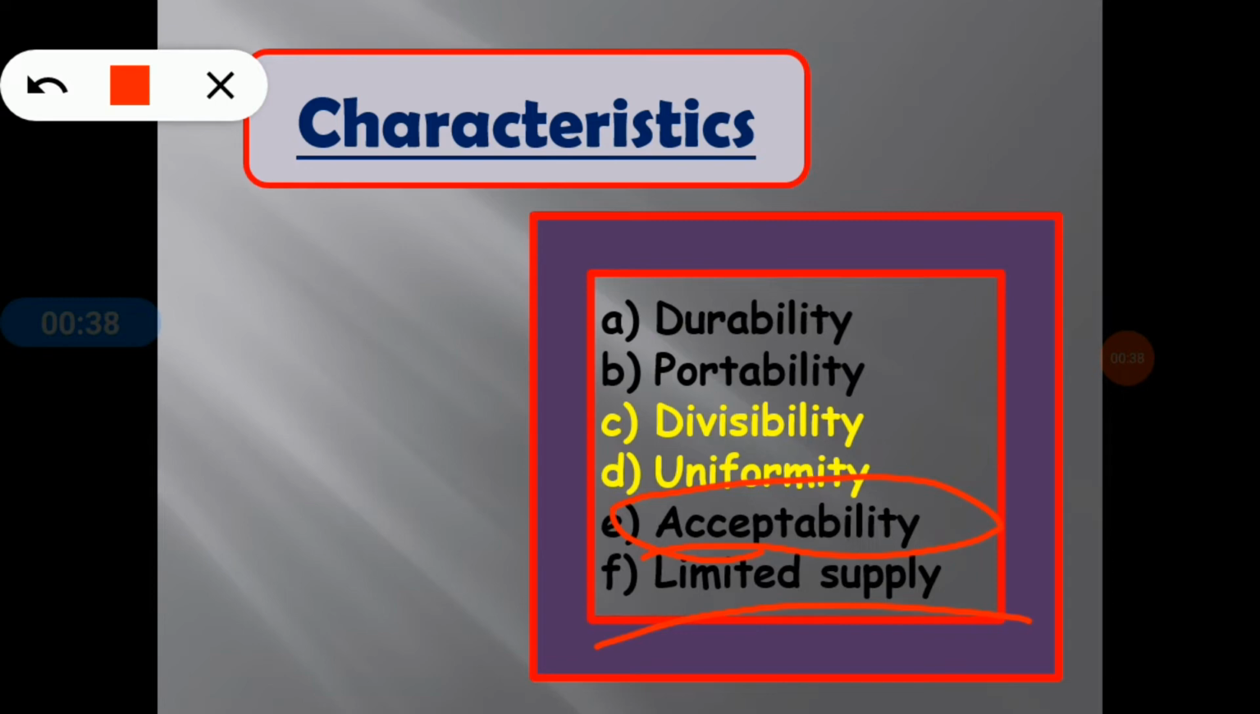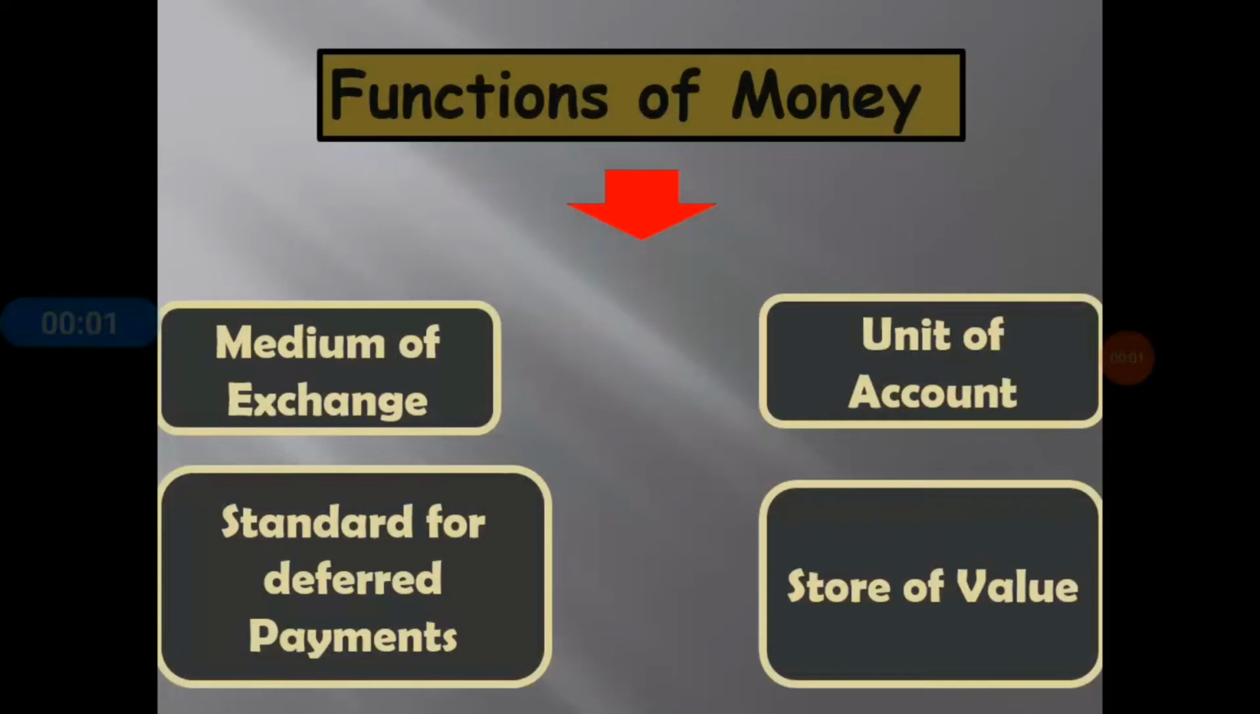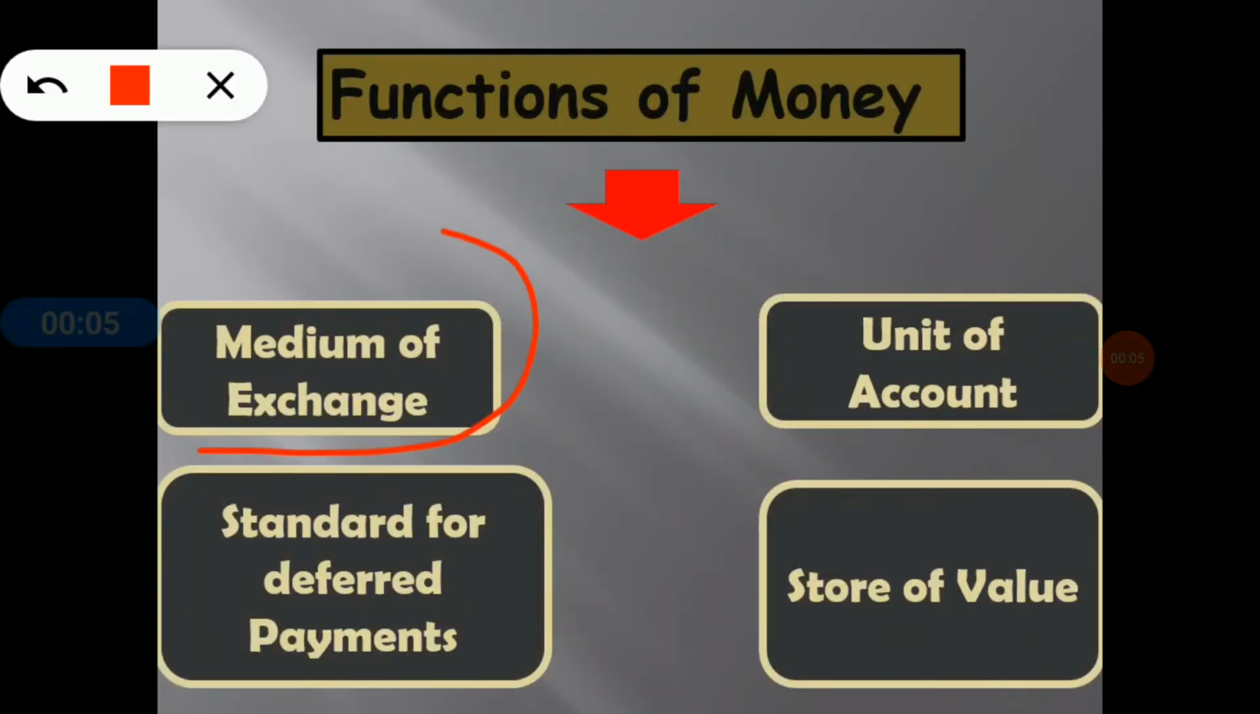Now going to the next slide. I think the characteristics of money are clear to everyone. So let's move on. Here we can see four functions of money. The first one is medium of exchange. Before going to the explanation, we have to discuss the barter system or barter economy. So we will go to the next slide where we can see the definition of the barter system.